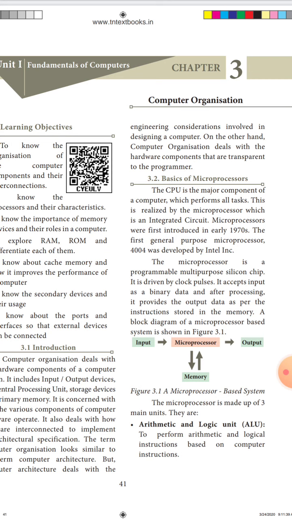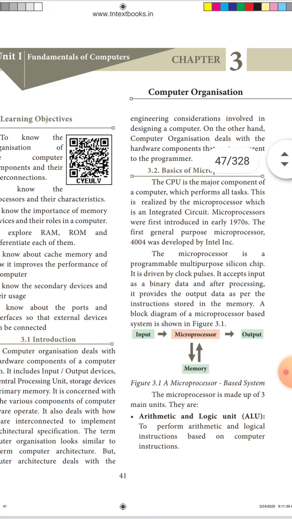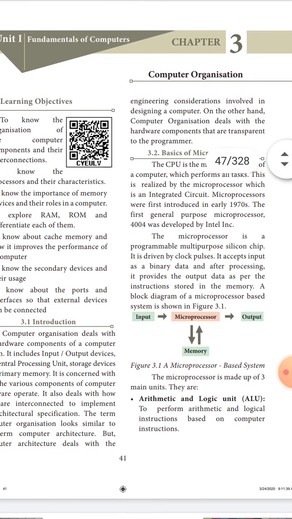What is the name of microprocessor? It is programmable, meaning instructions can be loaded, and multi-purpose, meaning you can use it for many things. So that is a silicon chip. It is a device driven by clock pulses.